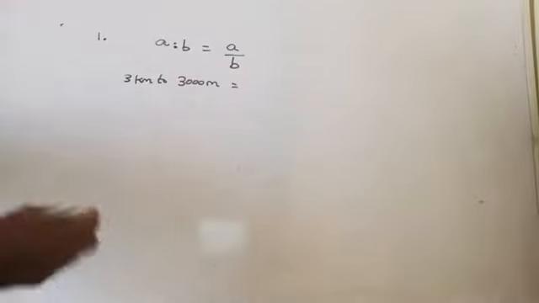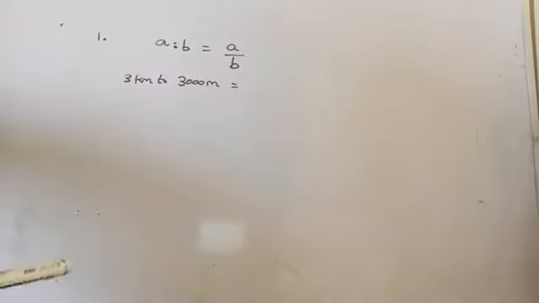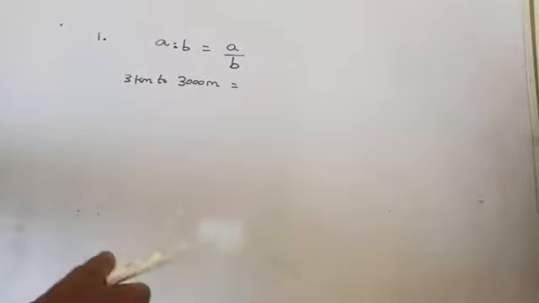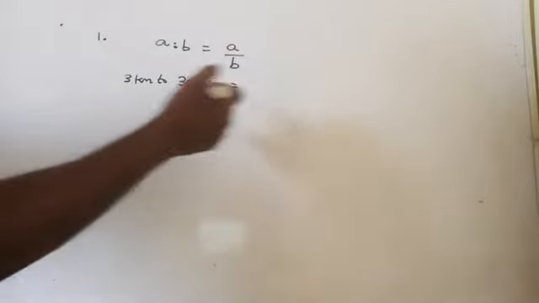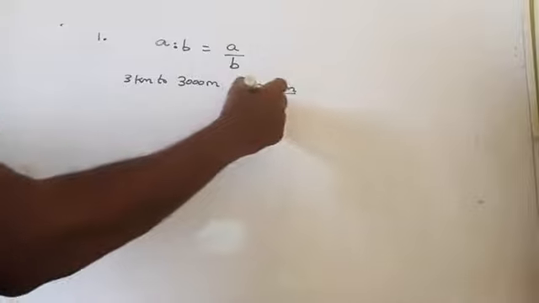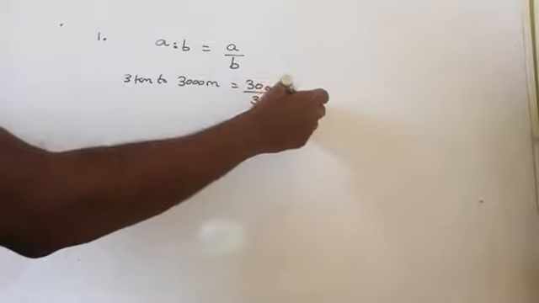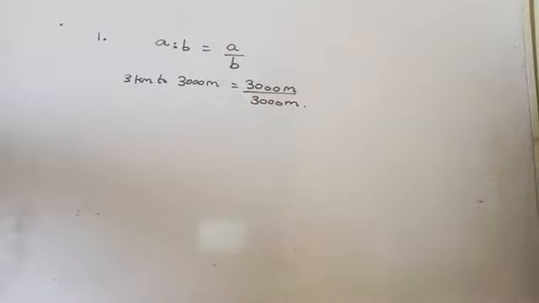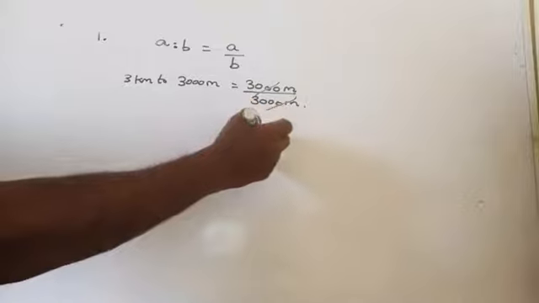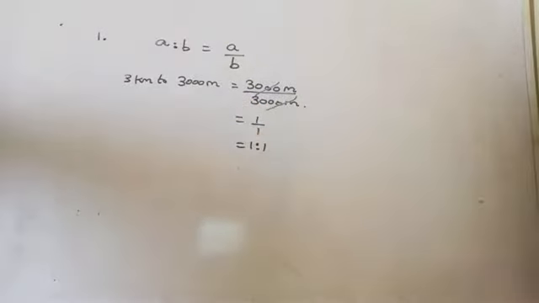Here it is in kilometer, here it is in meter. Are both quantities in the same units? No. So you have to convert both quantities into the same unit. 3 kilometer can be written as 3000 meter by 3000 meter, since 1 kilometer equals 1000 meter. So you can cancel, and you will get 1:1. Both are the same.